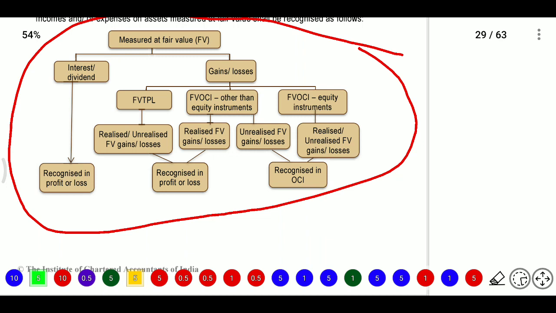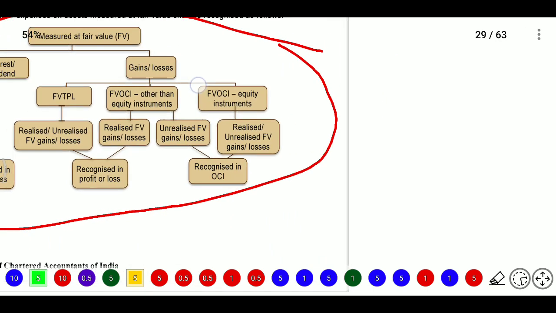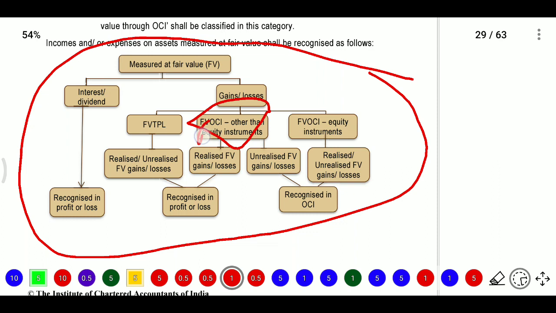We can go with FVTPL or FVOCI for instruments other than equity instruments, or FVOCI for equity instruments. For interest and dividends we do not have amortized cost. So for gain or loss under FVOCI, realized or unrealized, the fair value gain or loss will be recognized in profit and loss account if it is related to fair value other than equity instruments. If it is a realized gain, then it will be charged to profit and loss account. If it is an unrealized gain, we need to recognize it in OCI.